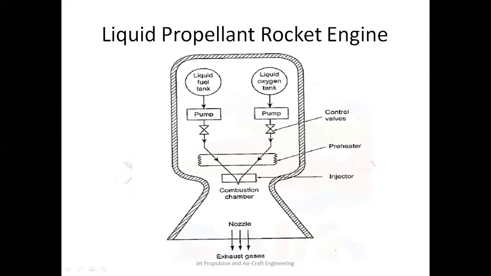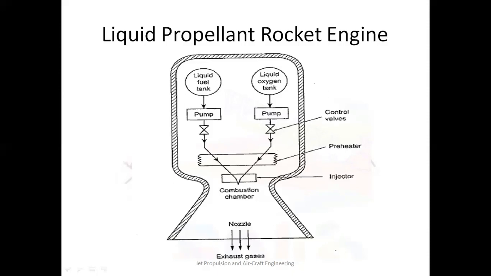Now let's understand the working of the liquid propellant rocket engine. Liquid fuel and liquid oxygen are pumped separately into a combustion chamber through the control valves, as you can see in the diagram. Since the fuel and liquid oxygen are stored at very low temperature, they are preheated in the preheater to a suitable temperature. As we want to store them in a liquid form, they are stored at very low temperature, so they need to be preheated before being injected into the combustion chamber.